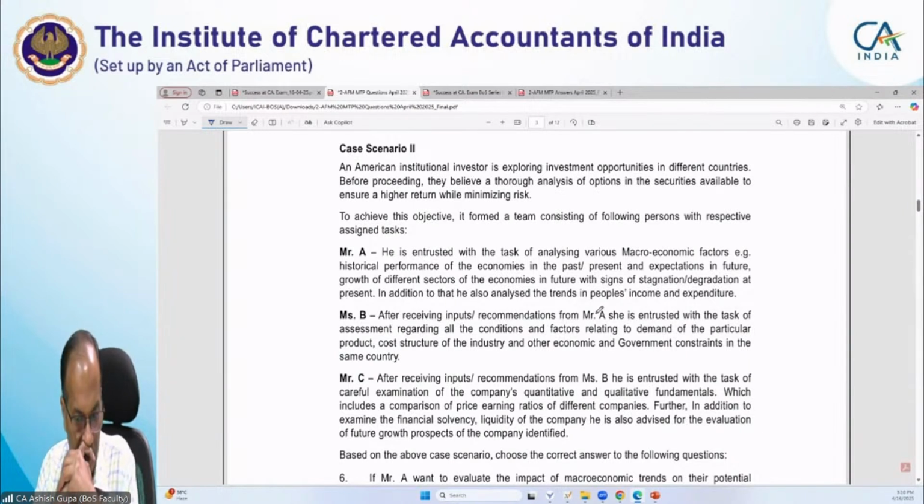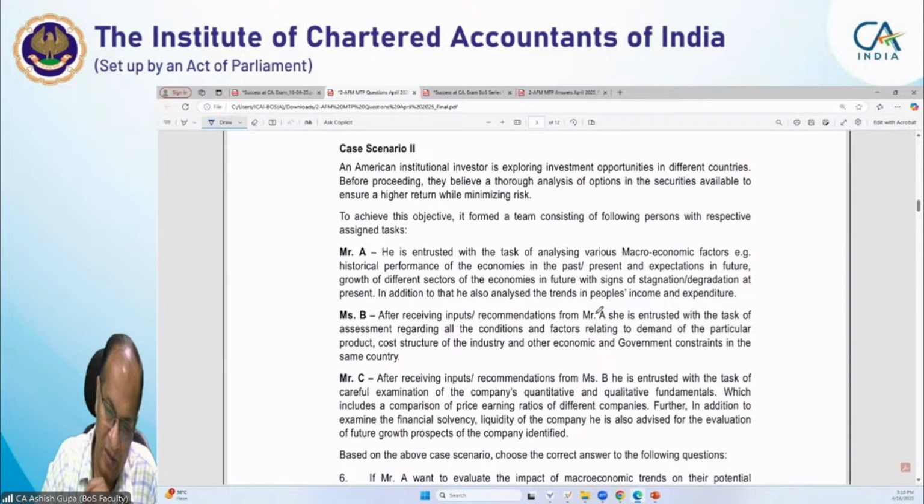First, Mr. A. He is entrusted with the task of analyzing various macroeconomic factors, that is historical performance of the economies in the past, present, and expectation in the future, growth of different sectors of the economies in the future, with signs of stagnation, degradation at the present. In addition, they may also analyze the trend of the people's income and expenditure.